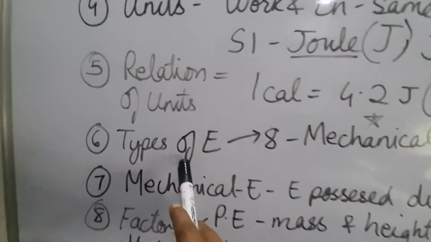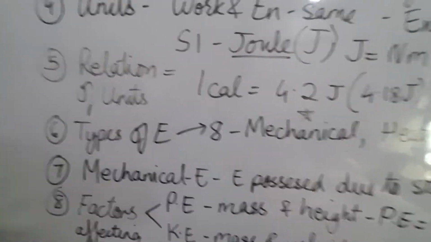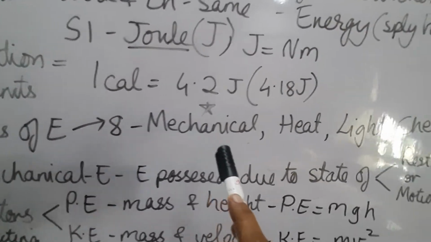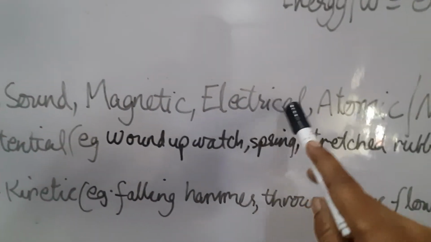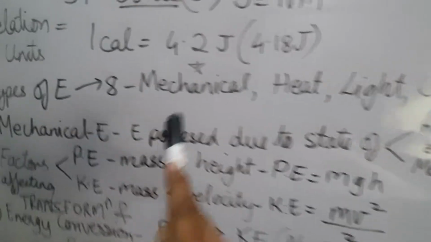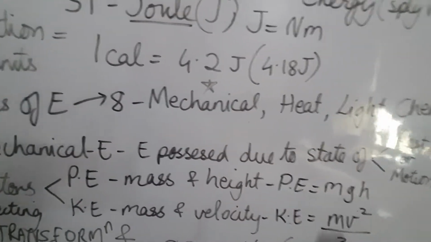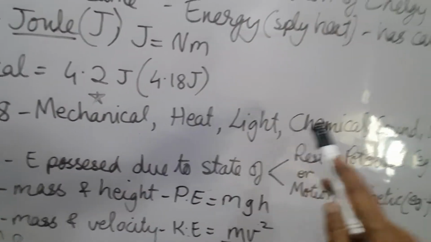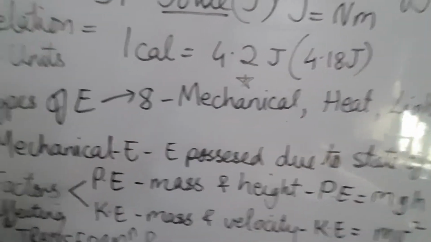Then we go to the types of energy. You all know there are almost 8 types of energy. What are they? Just list them down. Mechanical, heat, light, chemical, sound, magnetic, electrical and atomic or nuclear energy. Now we'll go only to this part today, that is mechanical energy. We have separate lessons on heat, light, chemical, sound and so on, but today we are focusing on mechanical energy.